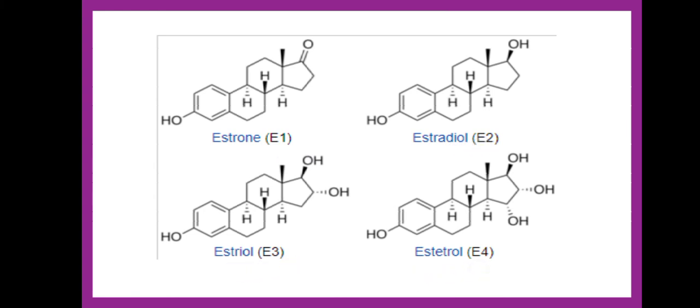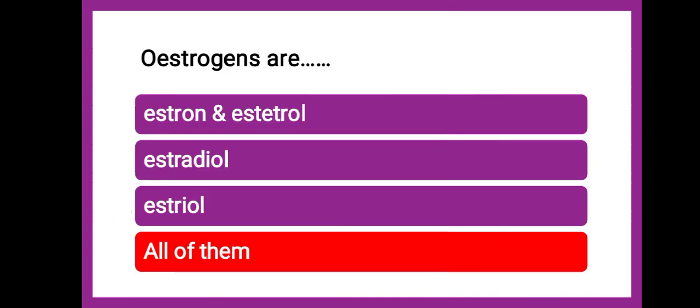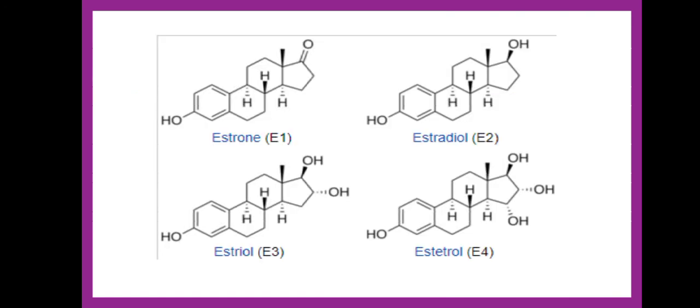Now what is the difference? Estrone, if you will see, this is one, so it is ketone. Okay, estradiol, if you will see, these are two diols. Okay, there are two hydroxy. Estriol, if you will see, this is 1, 2 and 3 hydroxy. Okay, next, estetrol is 3 hydroxy and this is 1 hydroxy. So these are the forms of endogenous estrogen.